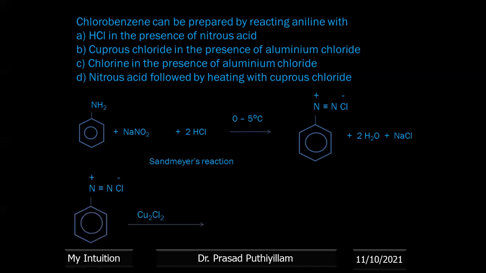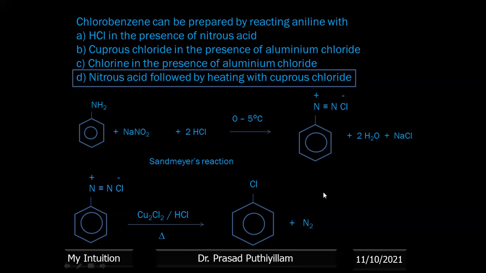Benzene diazonium salt on reaction with cuprous chloride in the presence of HCl gives chlorobenzene. So what happened? Nitrous acid, this mixture we call nitrous acid, followed by heating with cuprous chloride. We are getting chlorobenzene from aniline. Therefore, option D is the correct answer.